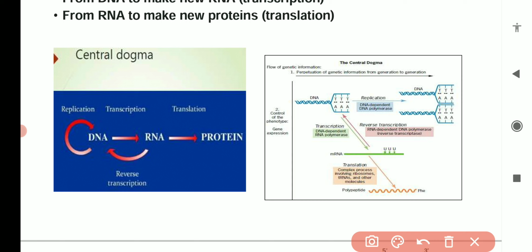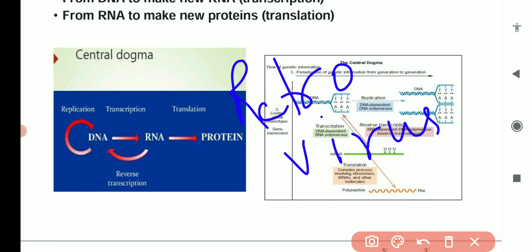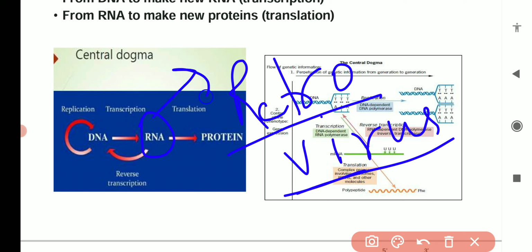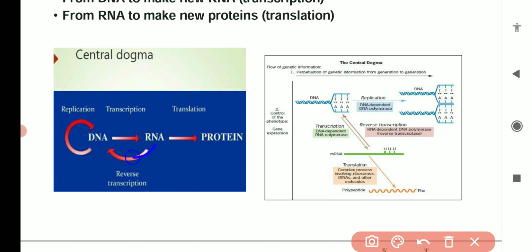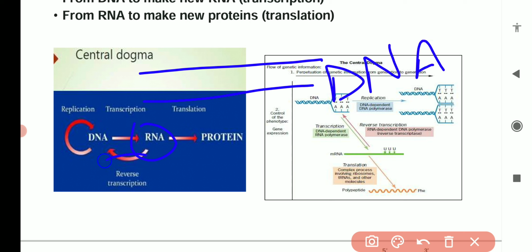Sometimes in some viruses like the retroviruses, okay, retroviruses are those viruses in which RNA is used as a genetic material. So these retroviruses have RNA as their genetic material or hereditary material. Here this RNA is used to make the copies of DNA, and this process is known as reverse transcription. So basically, when RNA is used as a template to form a DNA copy, then this process is known as reverse transcription, and this process is carried out by reverse transcriptase enzymes.